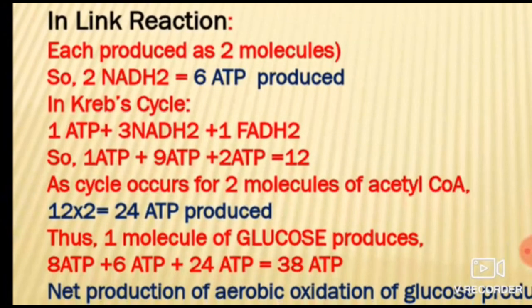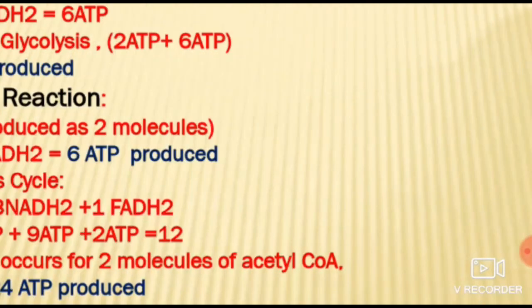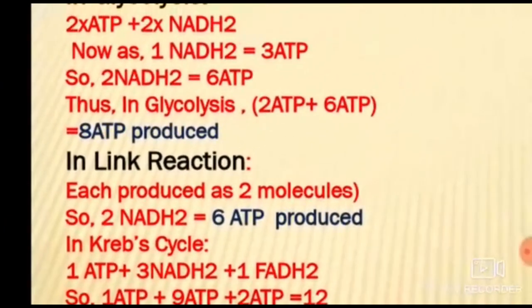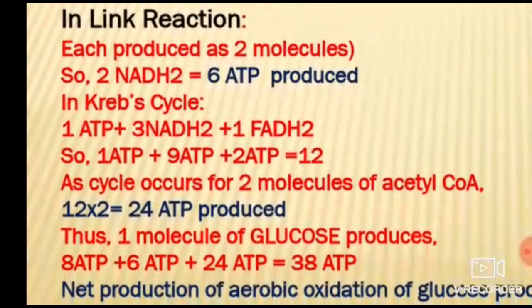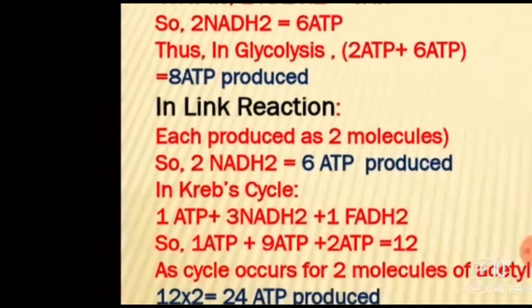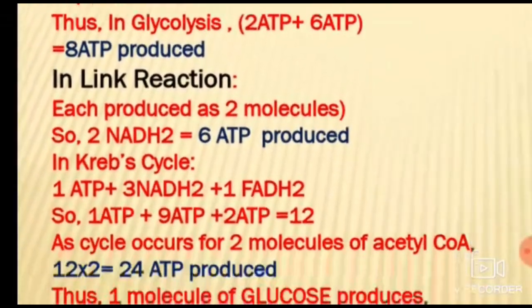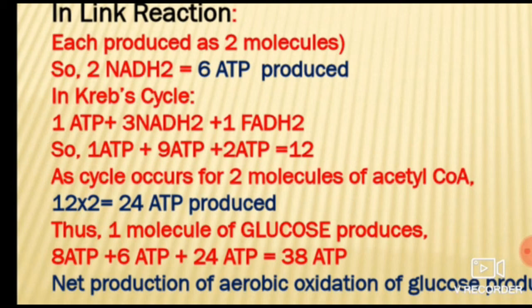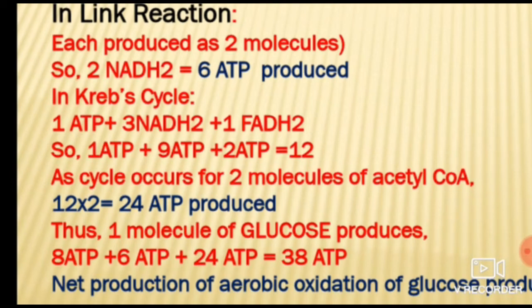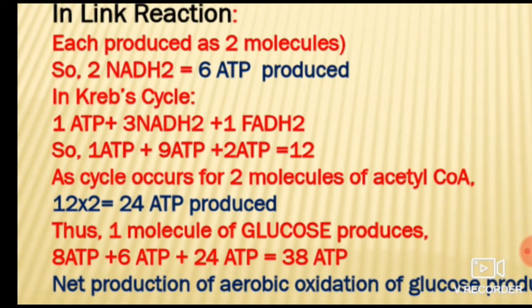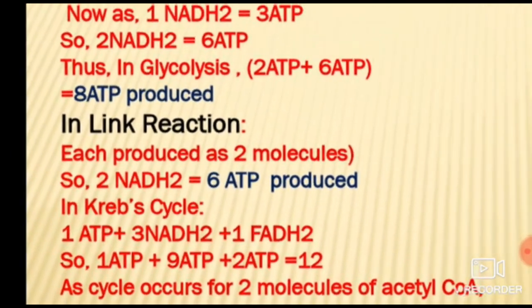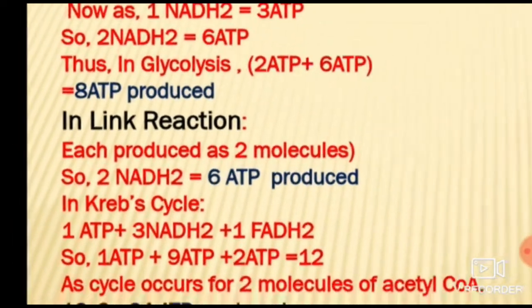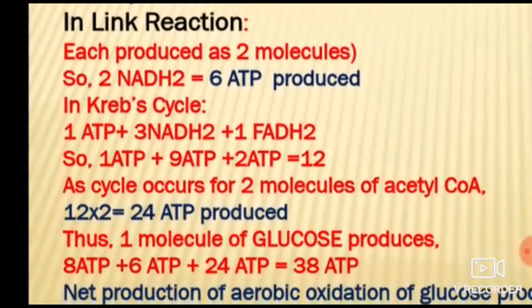Clear? Now in the link reaction, what happens? We know that the link reaction produces 2 molecules of NADH2, correct? And we know 1 molecule of NADH2 is equal to 3 molecules of ATP. So 3 2s are again 6. Correct? So in the link reaction, 6 molecules of ATP will be produced. So in glycolysis, 6 plus 2, 8 molecules of ATP are produced, and in the link reaction 6 molecules of ATP are produced.